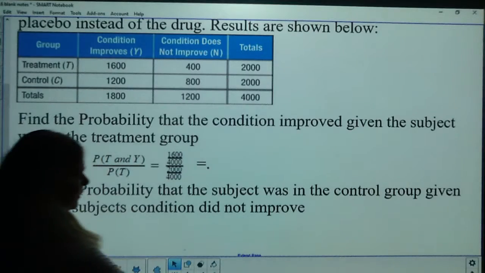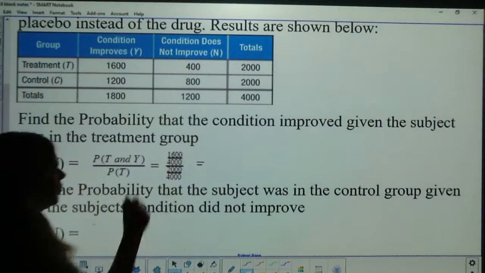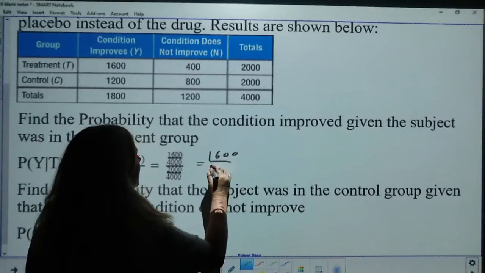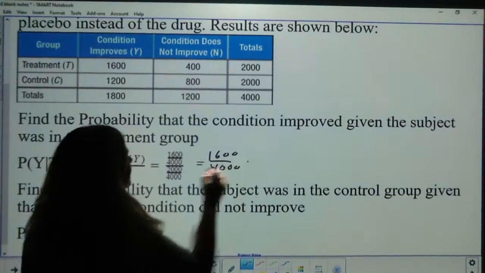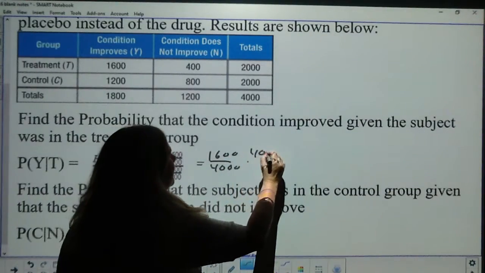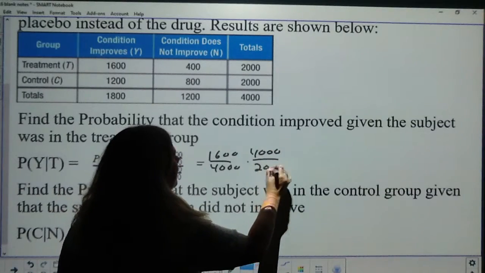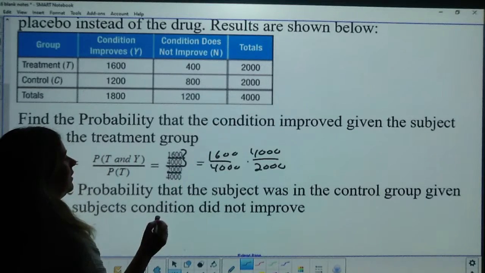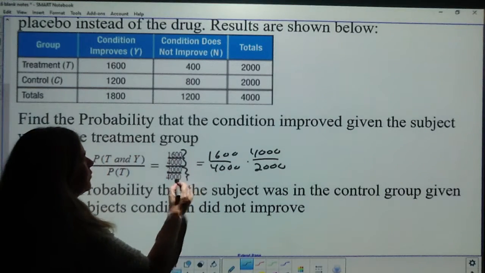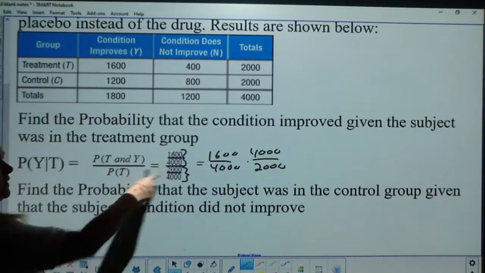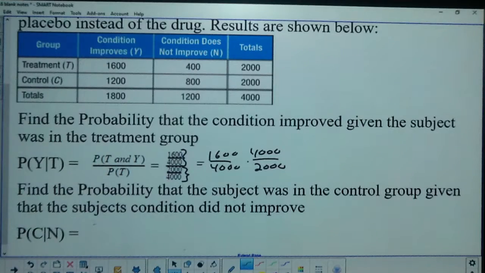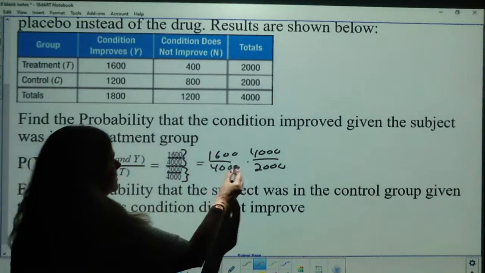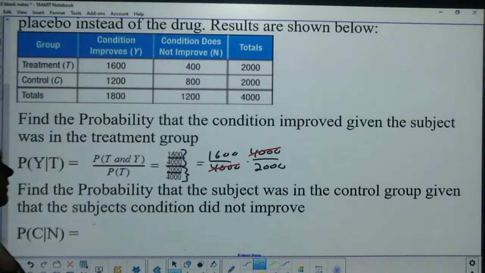And if you remember your math from middle school, numerator divided by denominator is the same thing as your numerator times the reciprocal of your denominator. So you take this numerator, and then you take the reciprocal, meaning you flip it, of the denominator. So I'm not going to put this in my calculator yet, because look, those cancel out.